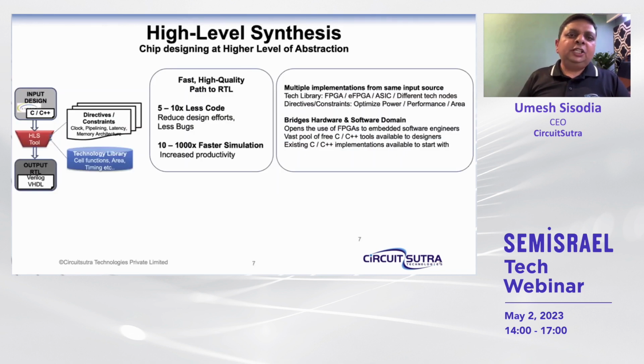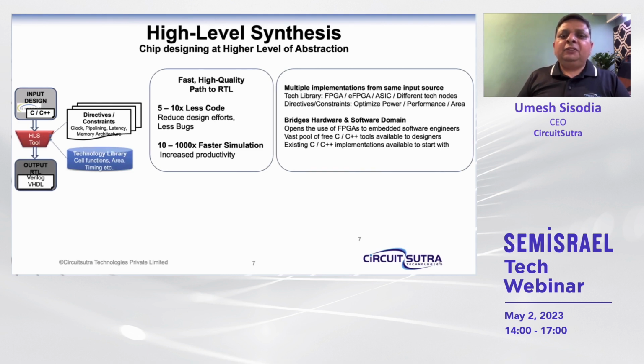The third upcoming use case is high level synthesis, which allows us to design the chips at a higher abstraction level. Basically, we can design using a high-level language like C++ and SystemC, and using an HLS tool, we can generate the RTL. So this kind of HLS flow leads to a fast and high-quality path to RTL. The amount of code is maybe 5 to 10 times less than handcrafted RTL. That reduces the overall design effort and overall maintenance effort. The simulation can be 10 to 1000 times faster than the RTL. So that leads to increased productivity.